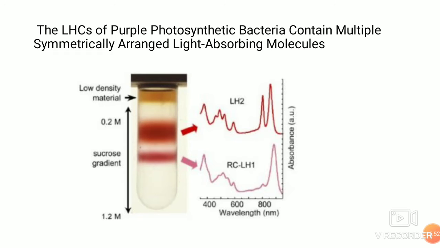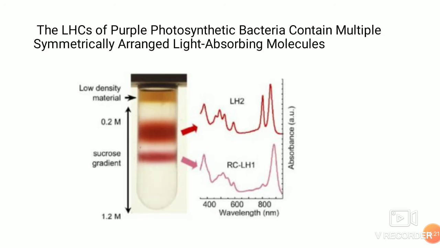Purple photosynthetic bacteria are among the simplest photosynthetic organisms, which have two types of light harvesting complexes: light harvesting complex 1, LH1, and light harvesting complex 2, which I'll call LH2. These light harvesting complexes are transmembrane proteins, but they have different spectral and biochemical properties.